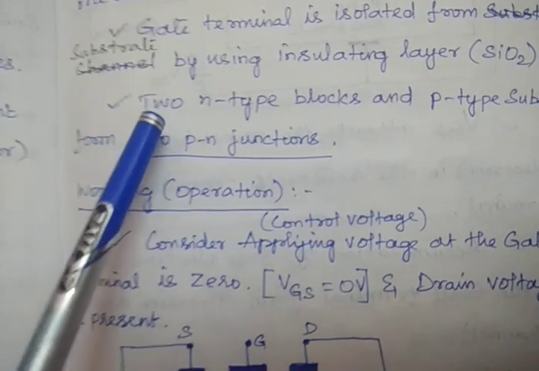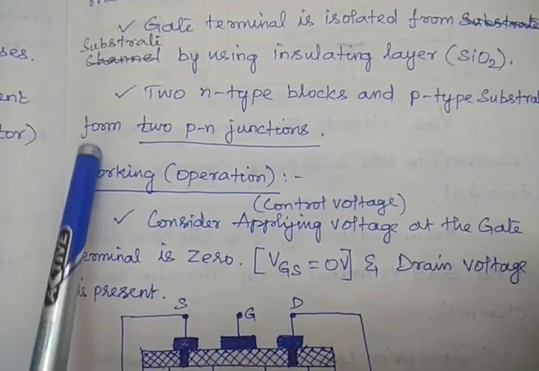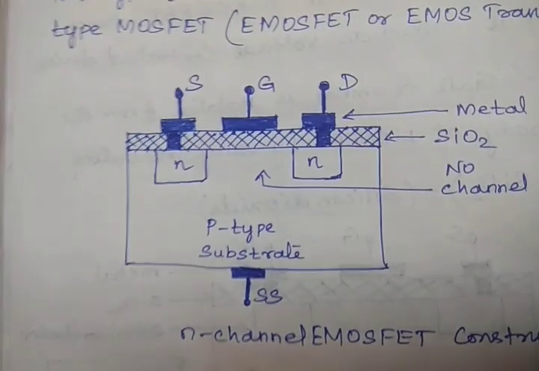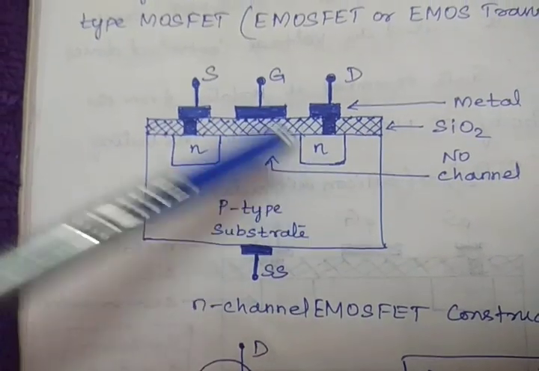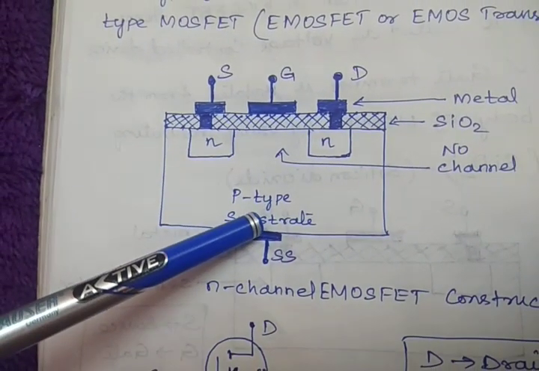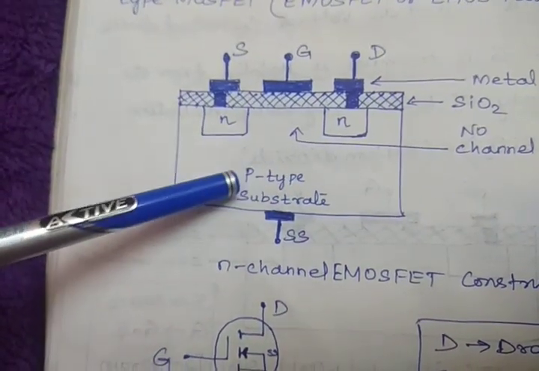Next one. Two N-type blocks and a P-type substrate form two PN junctions. Already I told you that. See, two N-type materials and one P-type substrate form two PN junctions.